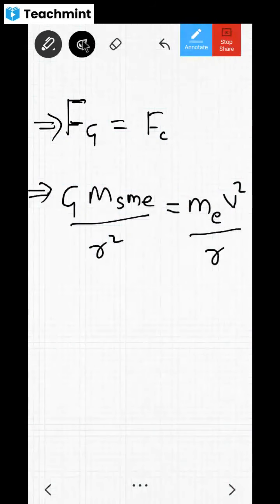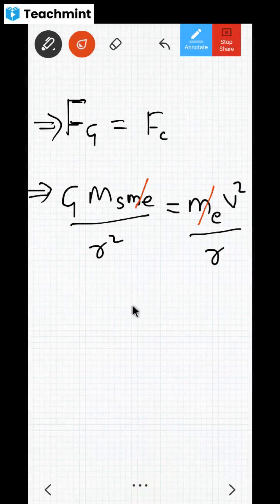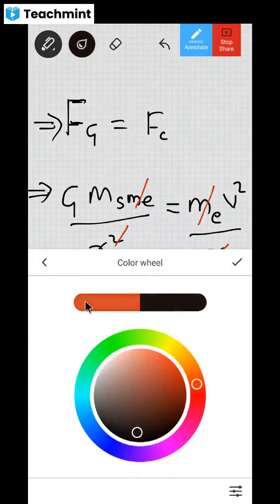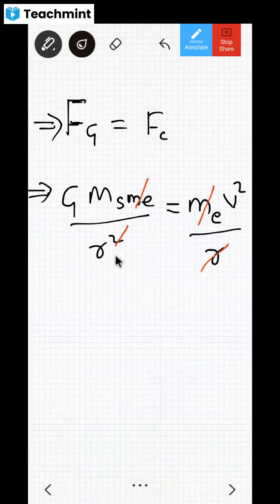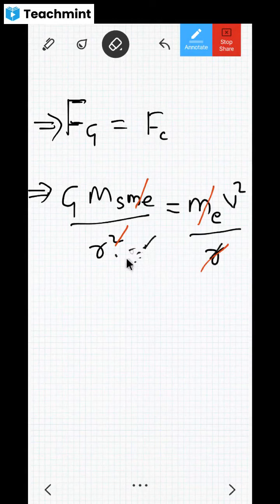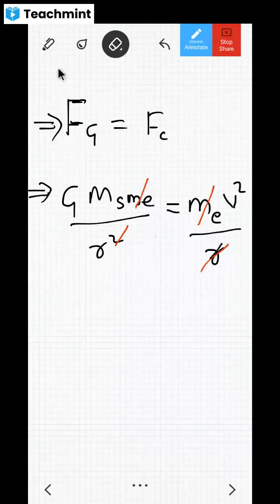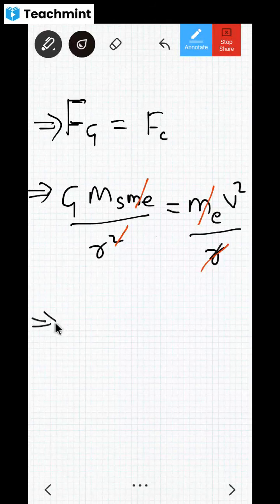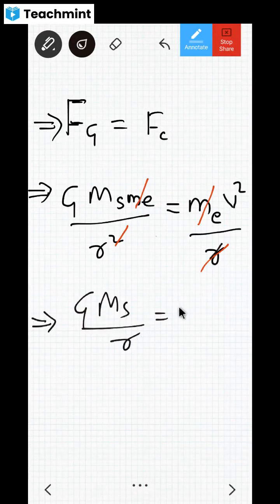So in this, what will get cancelled here? Me and Me get cancelled, no? And here one r and another r get cancelled, because r square means r into r. Here one r gets cancelled, meaning only one r remains, no? I hope everybody is understanding all these mathematical skills. These mathematical skills are very, very important. Then what does it become? It becomes G Ms divided by R is equal to V square, no?